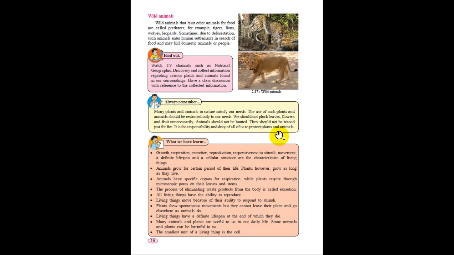Okay, so what they are trying to say is that, as we have studied, some plants and animals are very useful to us. So we should conserve all those plants and animals. We should not pluck flowers or leaves just for fun.